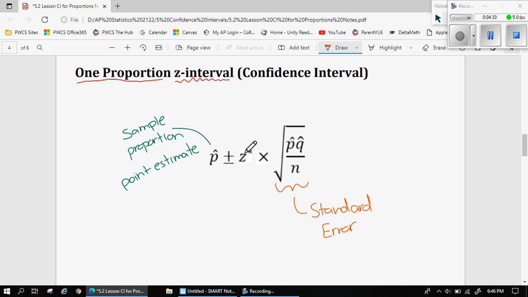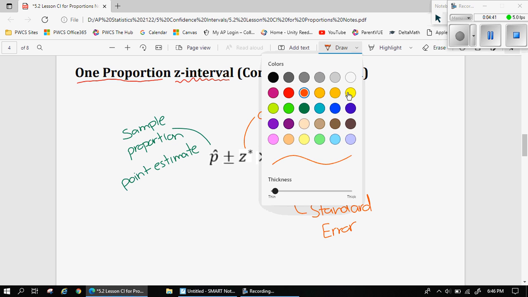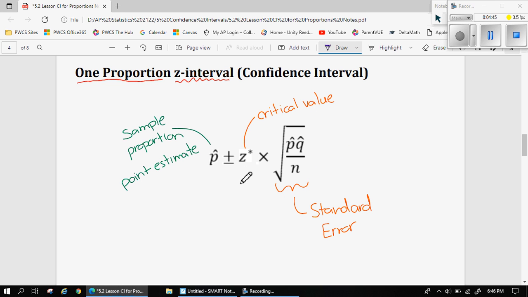This z star is what we call a critical value, and we can calculate that using our calculator, and I'll show you how to do that. Once we put this z star times the standard error, we call this whole right side a margin of error.